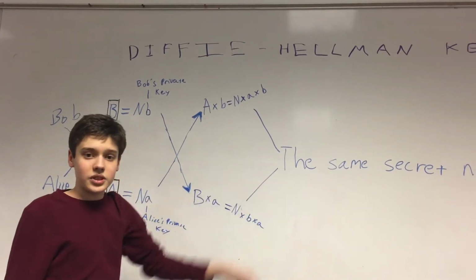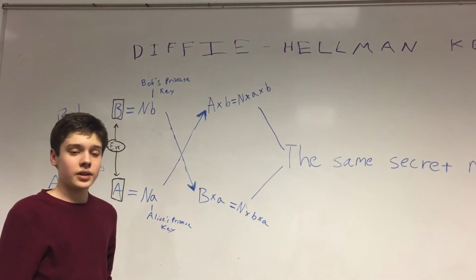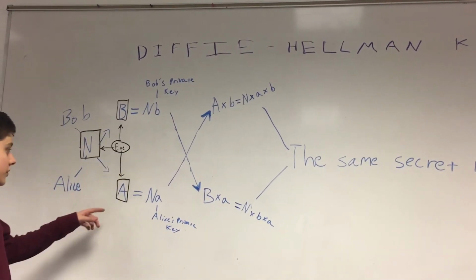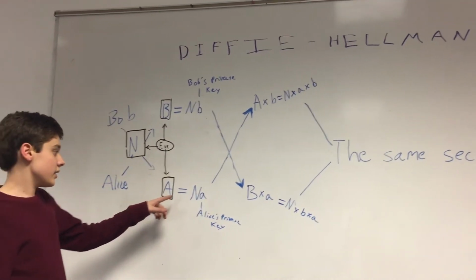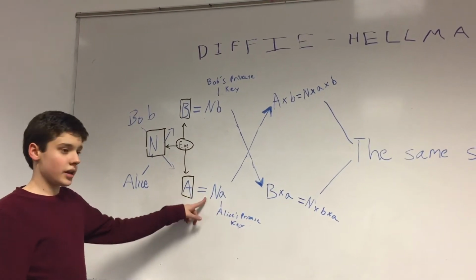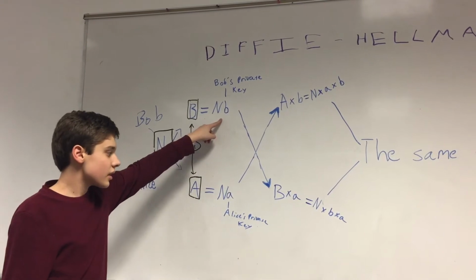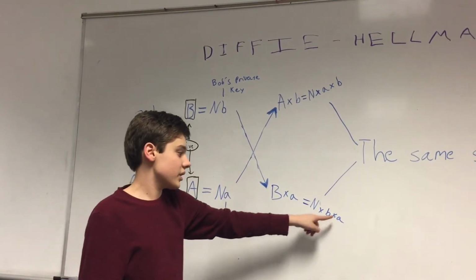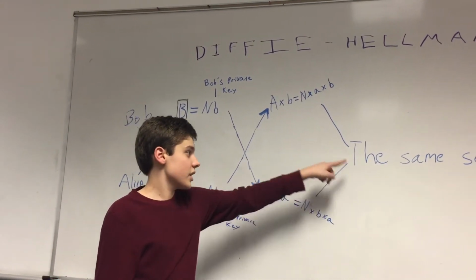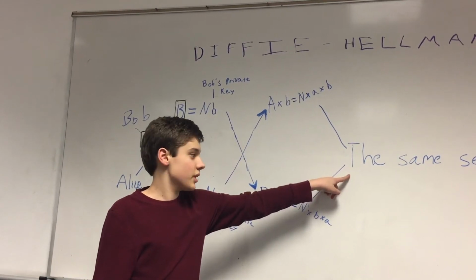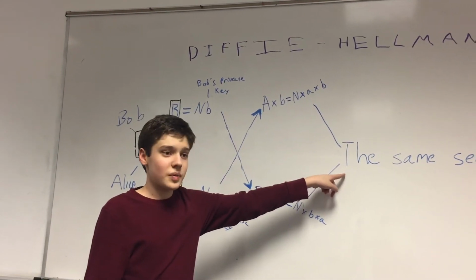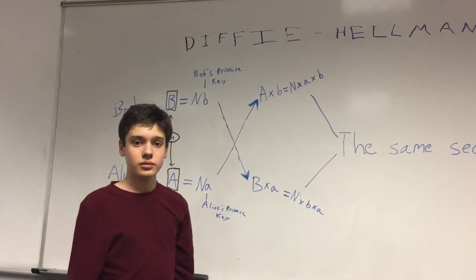Now, the reason we need to make division so hard is because Eve cannot divide in this example. So if Eve could divide, they could divide big A by n to get little a, and the same process for little b. They now have n, little b, and little a, which they can multiply to get this secret number that they would then be able to use to communicate. So this is why we need to make division as hard as possible.